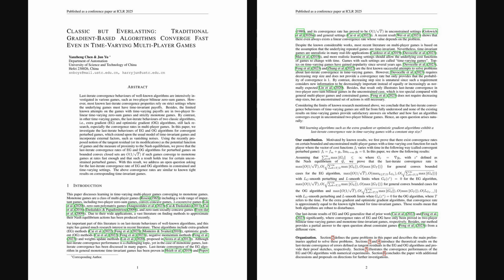The research asks if they reach a good final state, known as last iterate convergence, using constant step sizes, that's fixed adjustment amounts, even if the game conditions shift but eventually stabilize.